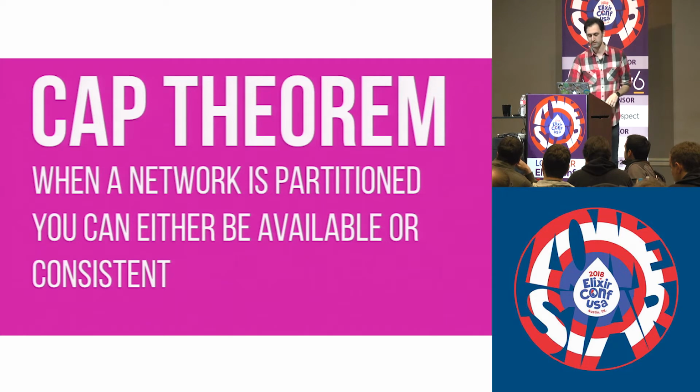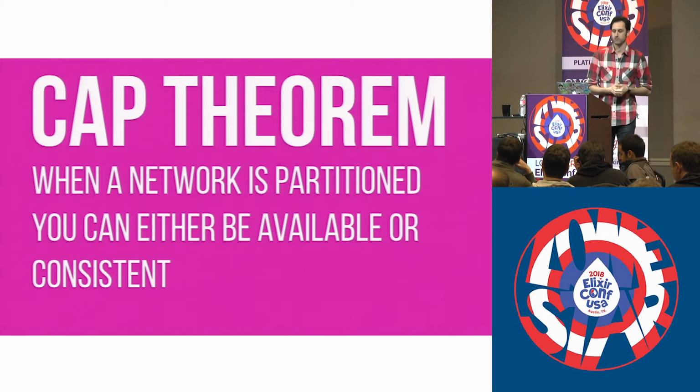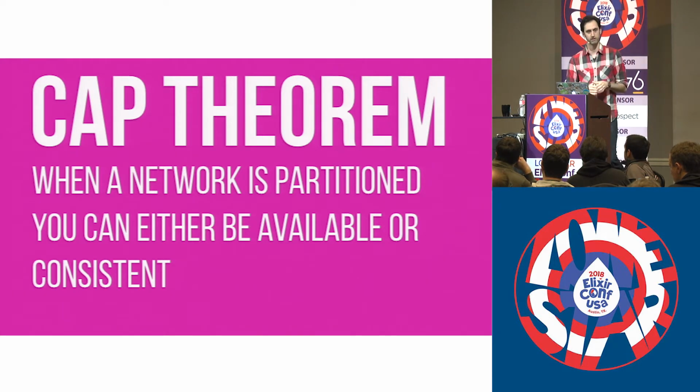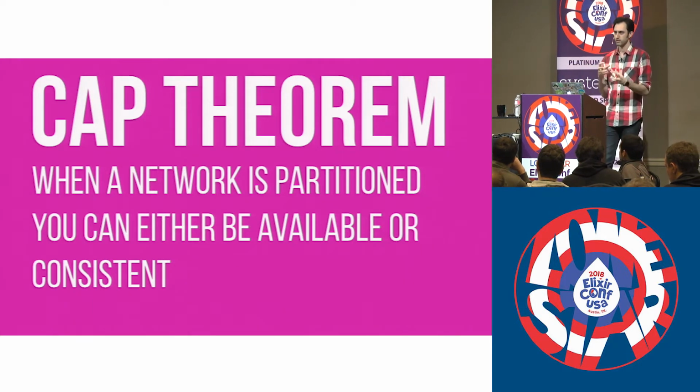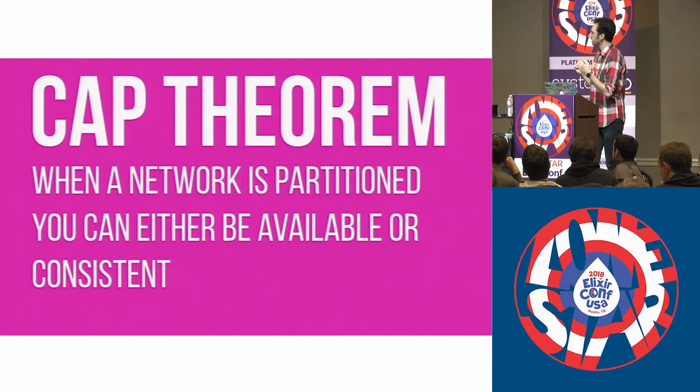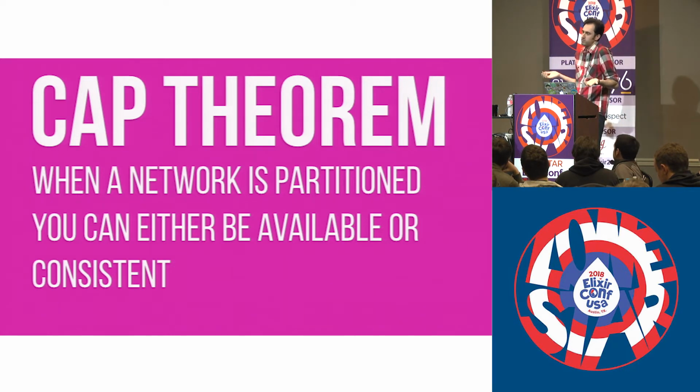So the first is available. Available basically states that every request receives a response without guarantee that it contains the most recent write. A different way of putting that is every request is going to get a response back, but the data is going to be wrong or could be wrong. You don't know. And you don't get to know. It's going to be whatever it is. But you did get a response back, and that is what is important.